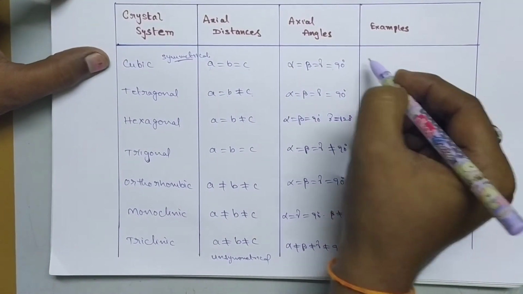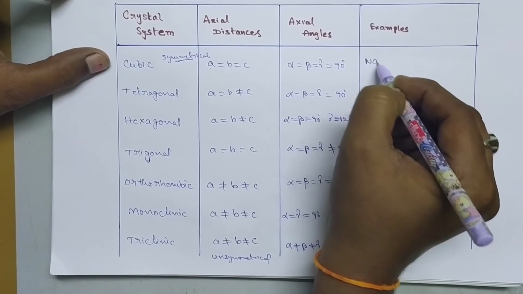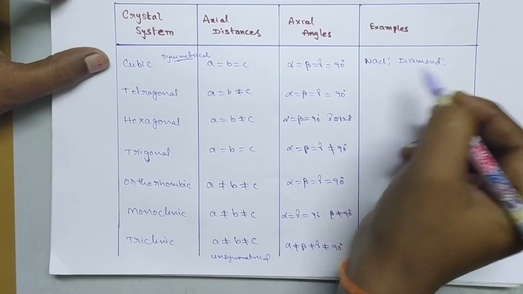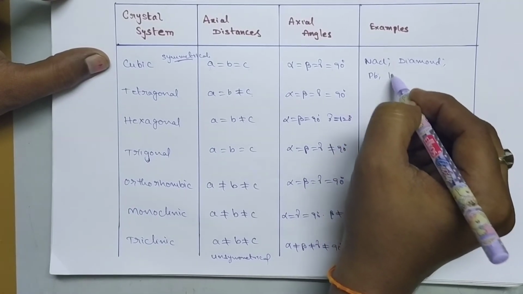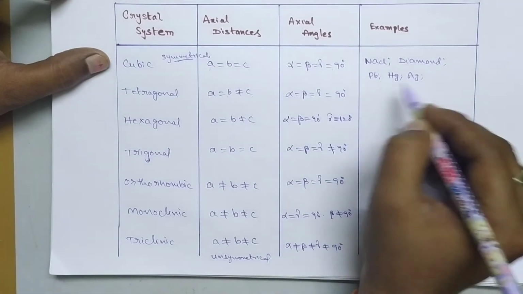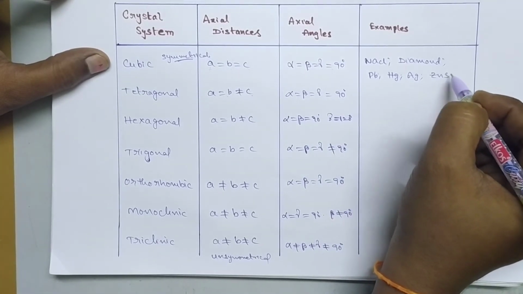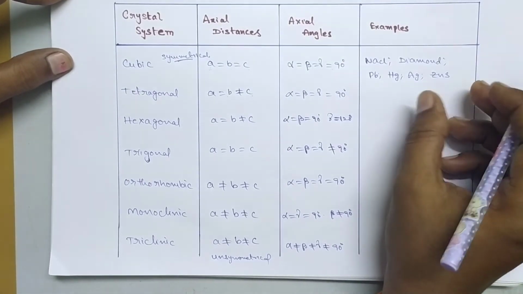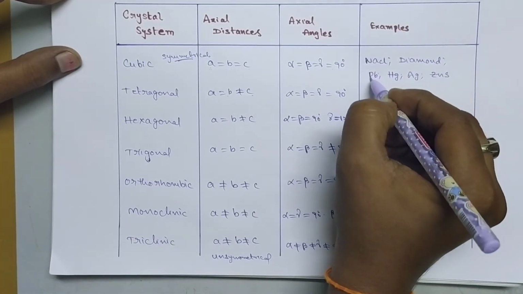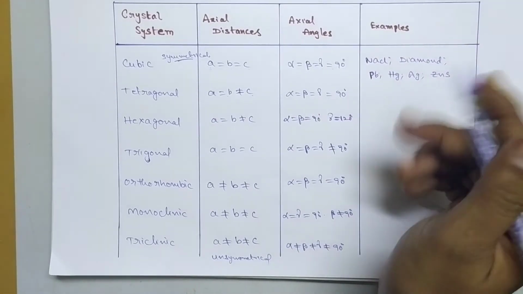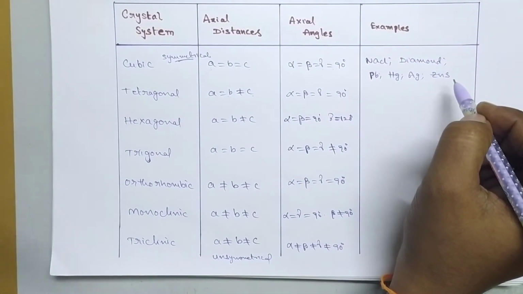So for cubic structure the examples are sodium chloride, diamond, lead, silver, mercury, zinc sulfide, and any sulfide ores, that is iron sulfide. So like this, I am giving you some more important examples. You have to remember.